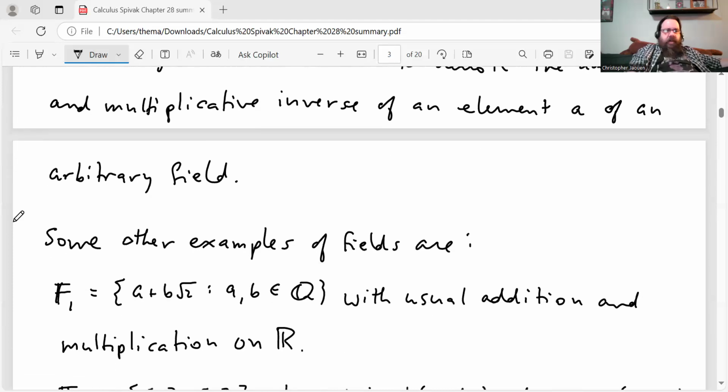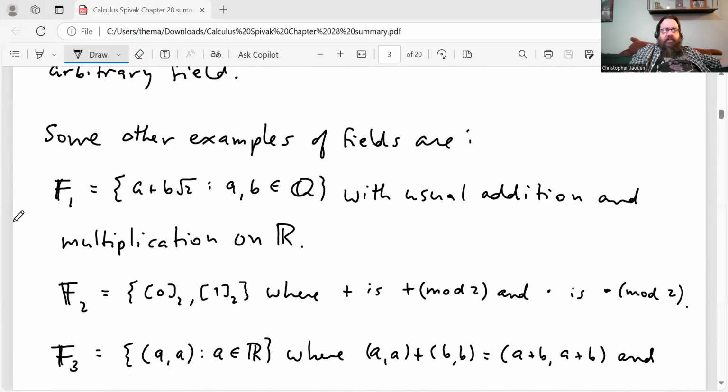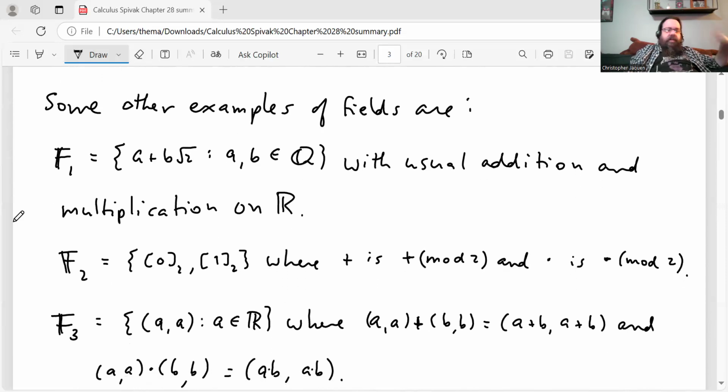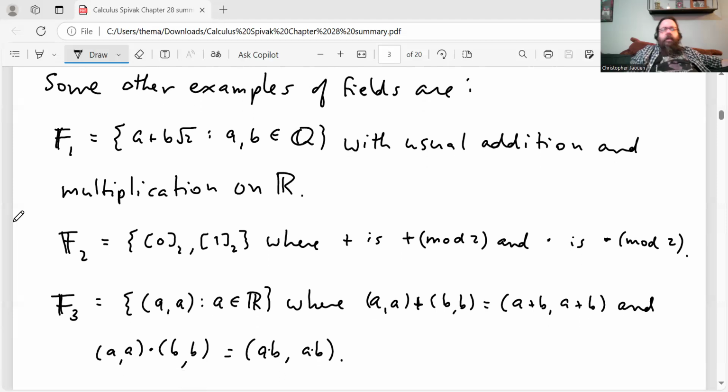Some other examples of fields that are maybe less obvious than the ones that we talked about, or that you may not be familiar with: Spivak gives 3 examples, and I prove that they're fields down below. He doesn't prove that they're fields in the book. He asks the reader to do that. So, like I said, when you get to something like that in a math textbook, you want to make sure you do that. So the first example I'm labeling here F1.